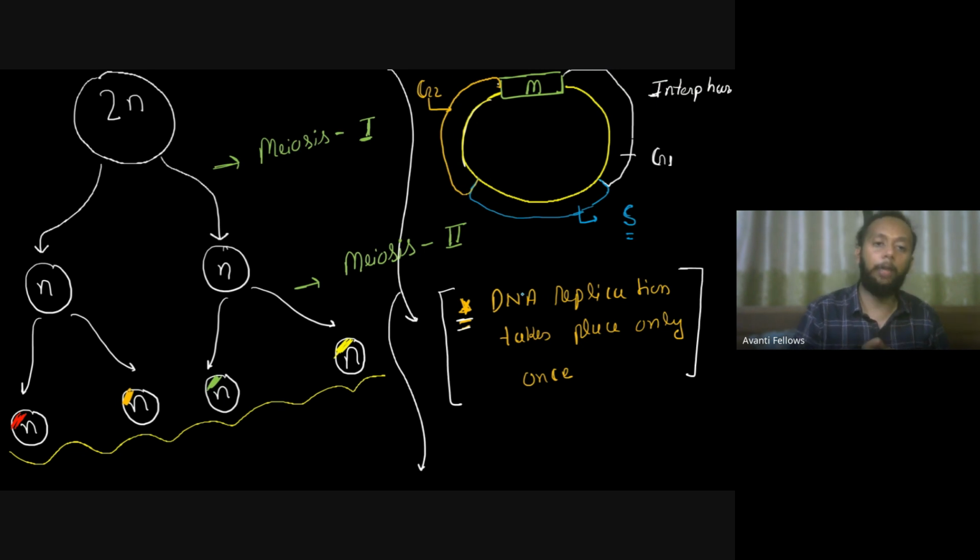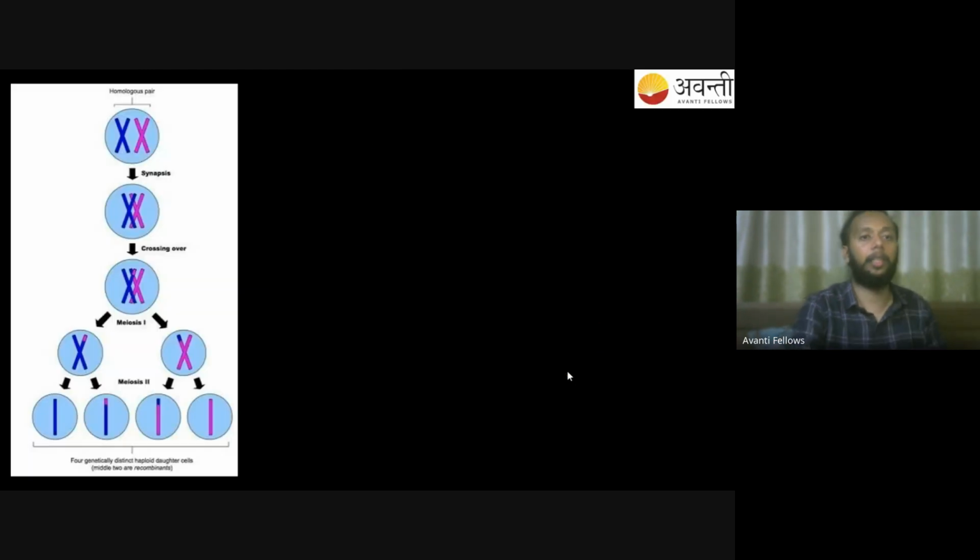So that is something which will take place in the S phase, and then you will have the G2 phase, and then you will have the meiosis. Please remember one thing very clearly. DNA replication takes place only once. Even though you have meiosis 1 and meiosis 2 happening, please ऐसा मत सोचना. Don't think that DNA replication will happen twice. It will only take place once in the S phase. That's it. ये बात भूलना मत. DNA replication takes place only once. So this should be very, very clear to you by any means. Right? चलो then आगे बढ़ते हैं.